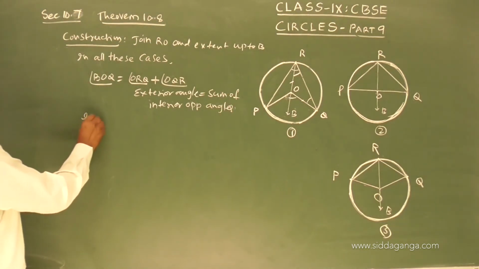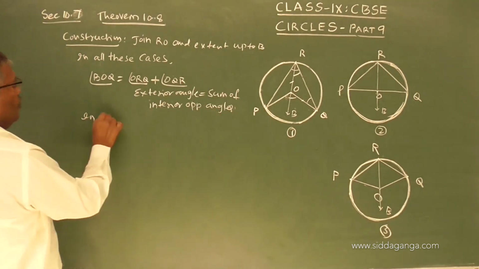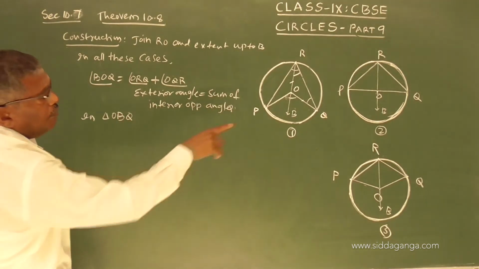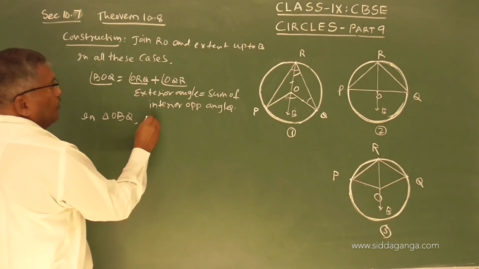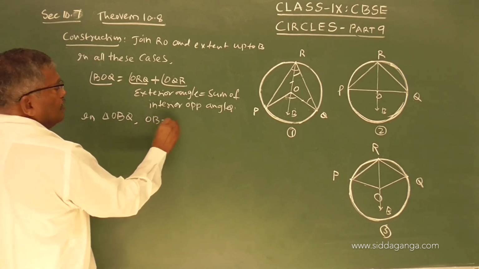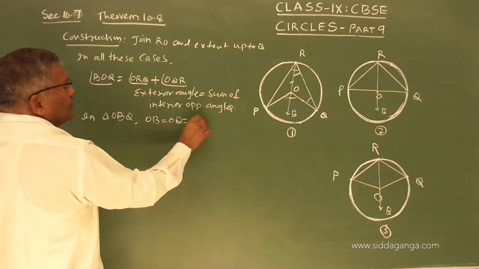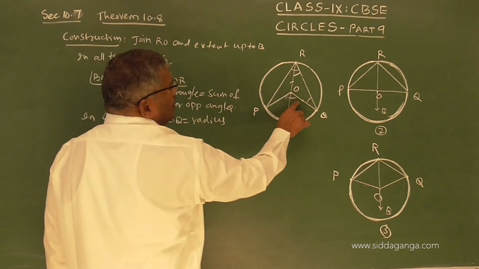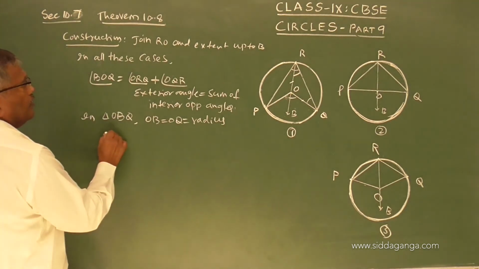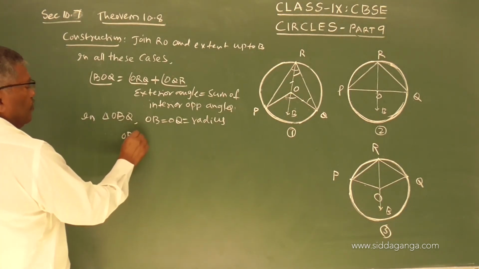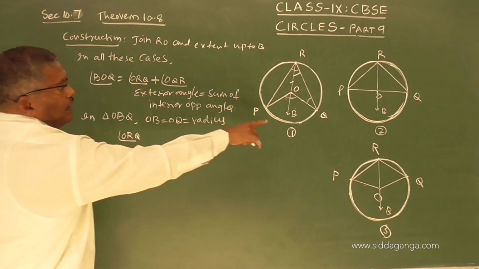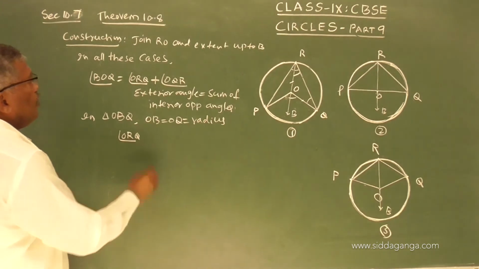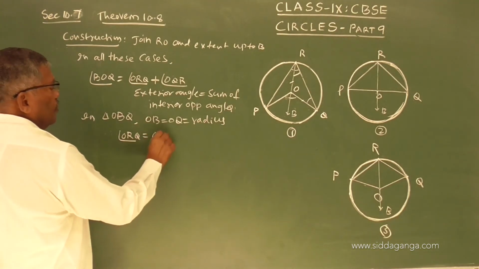So, in triangle ORQ, observe this, we have OR equals OQ equals radius. So when these two are equal, it becomes an isosceles triangle. Therefore, these two angles are equal, ORQ will be equal to OQR.